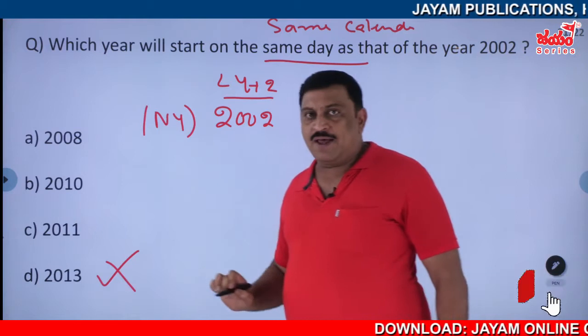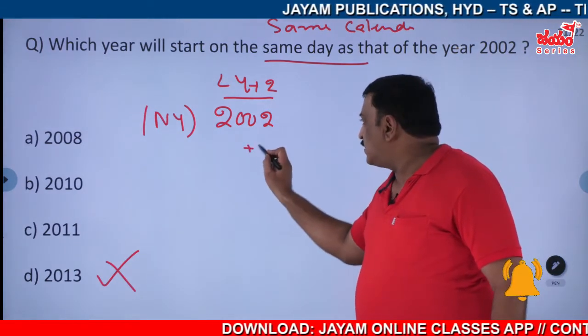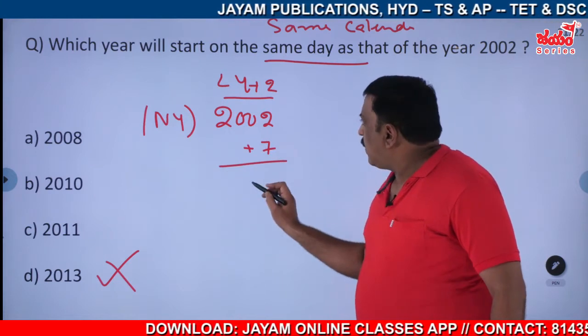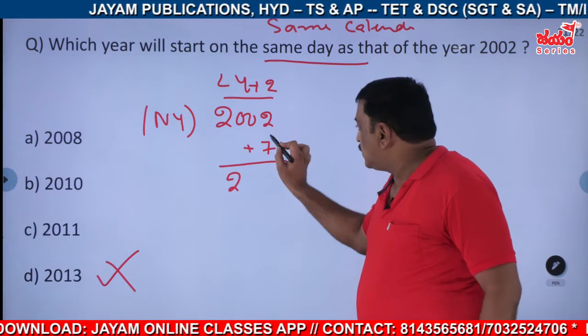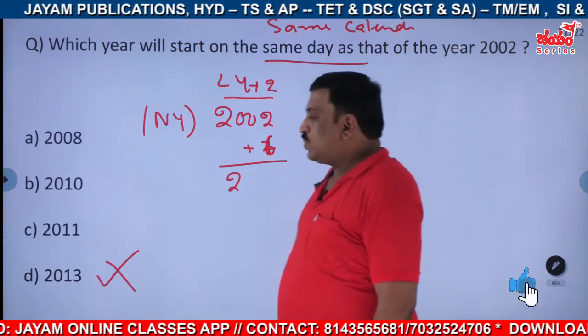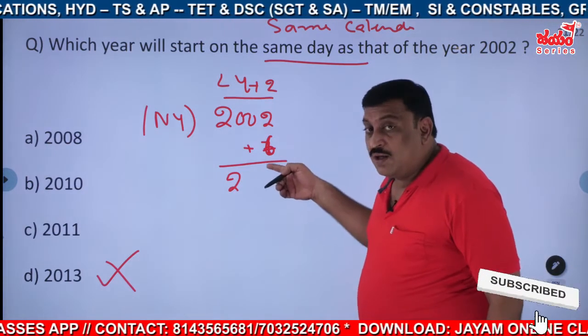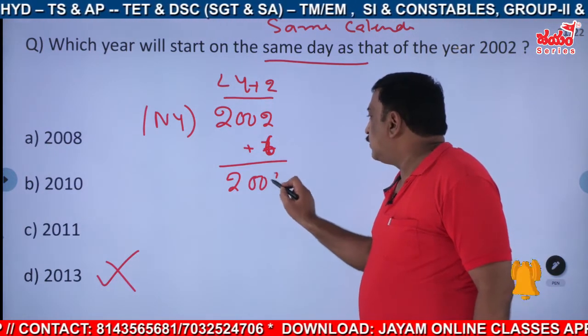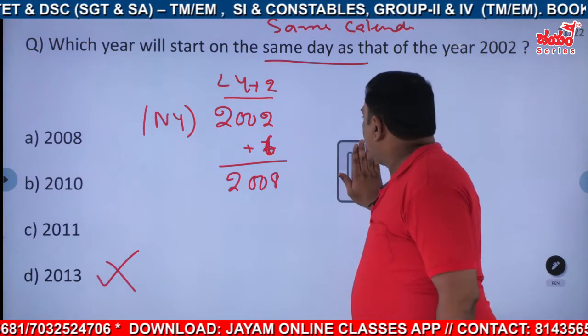And after 7 years, up to 2000, that is after 6 years, no? 6 years. Leap year plus 2, though it is 11 years, first of all, after 6 years, what did you get? It is 2008 you got.